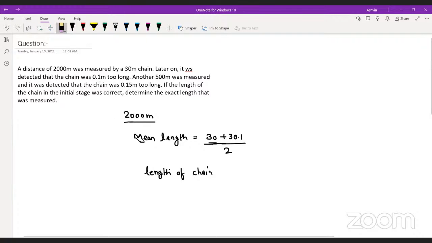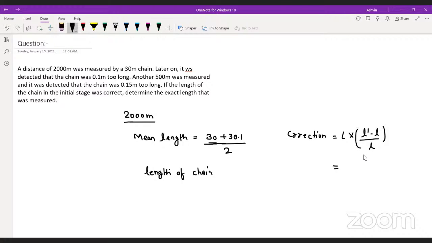Or we can use the direct formula. I guess you guys know this. The correction will be what? Come on guys, the correction will be what? Capital L into (L dash minus L) upon L. Finally, Krishna, you gave me the right answer.